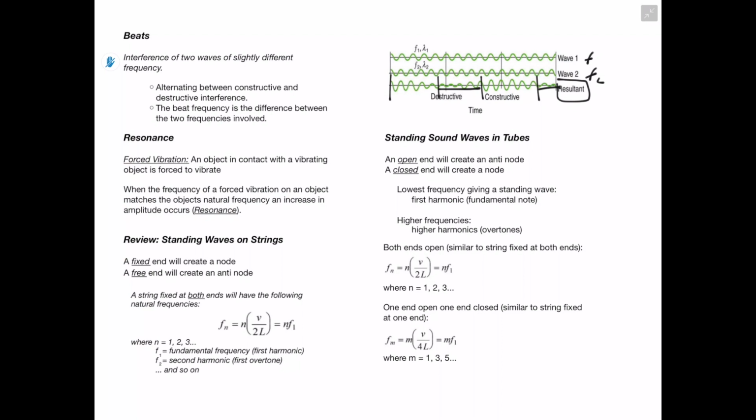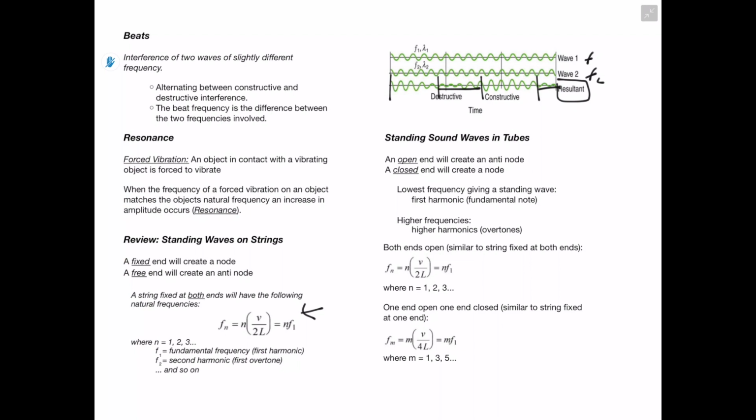This is going to bring us back into a little review on standing waves on strings. We have to remember that when we have a fixed end, this is going to create a node, and a free end will create an antinode. And a string fixed at both ends is going to have the following natural frequency. So this is a review from last week, and this brings us into standing sound waves in tubes. This is going to be mainly for wind instruments.